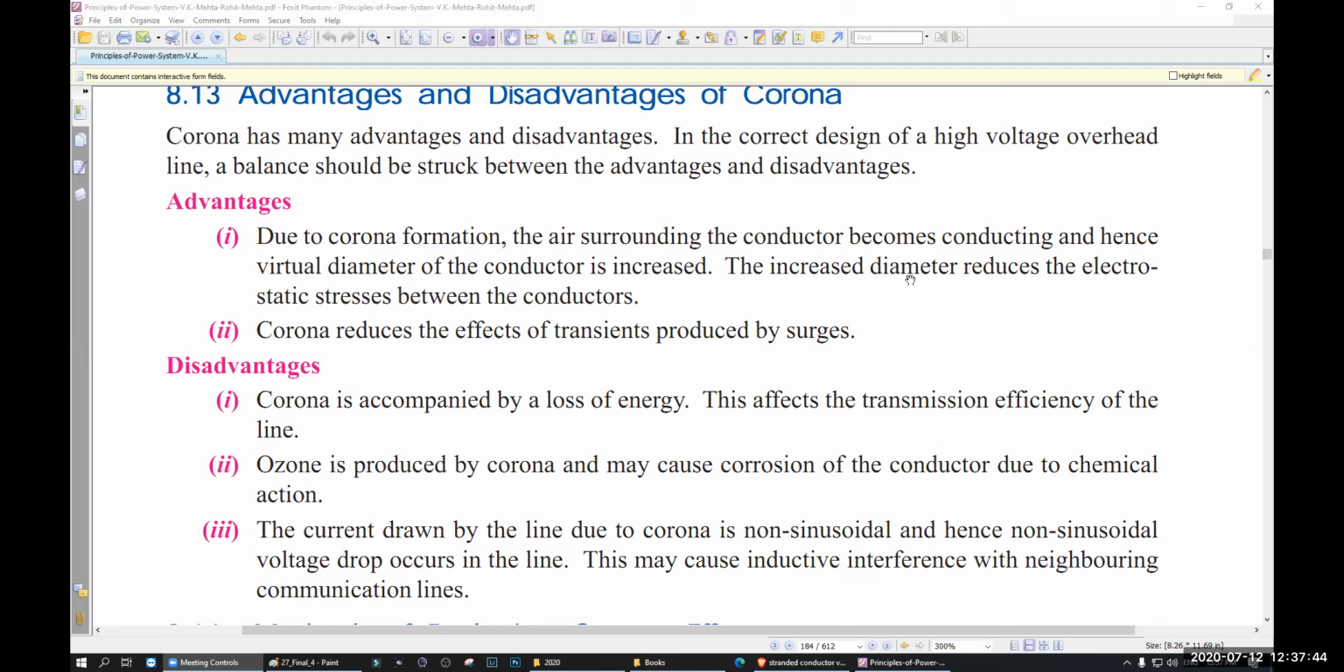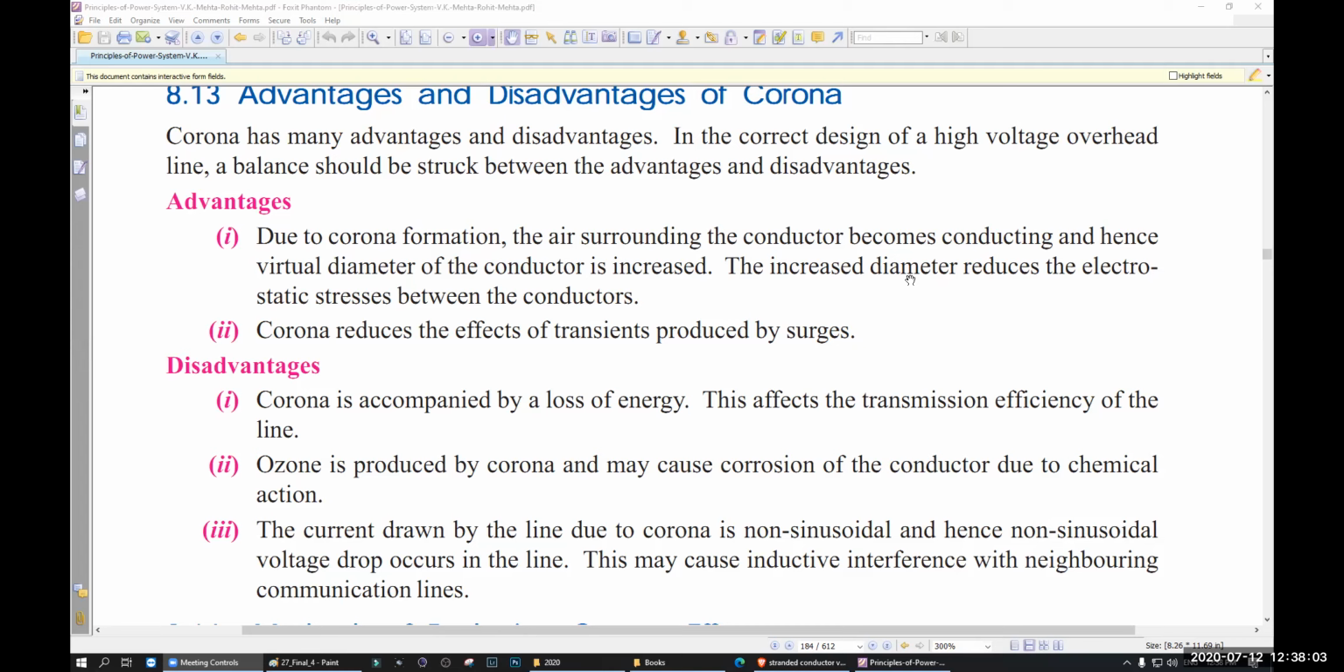Maybe you have placed one very shiny conductor in your transmission line. But due to the ozone formation, the shiny surface will become rough day by day. So more corona will occur, more loss will happen.